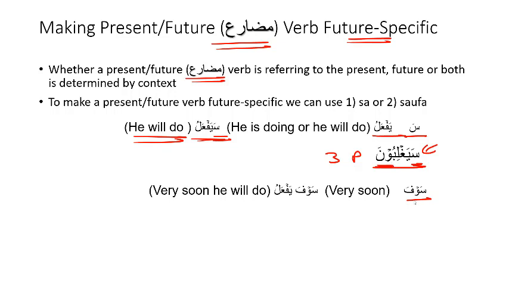The other way of making something future specific is to add saufa before the verb. Therefore, saufa yaf'alu means that they will do, but the additional flavor that saufa brings is that of something being very soon. Therefore, saufa yaf'alu means that very soon they will do.